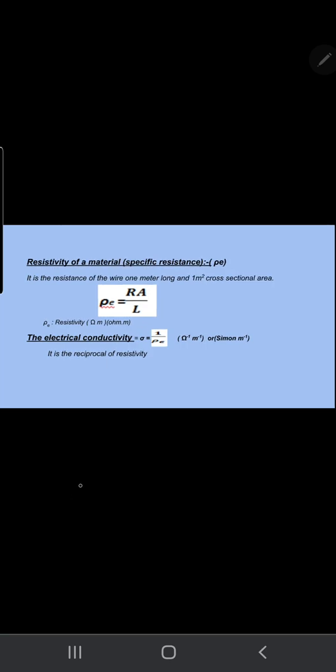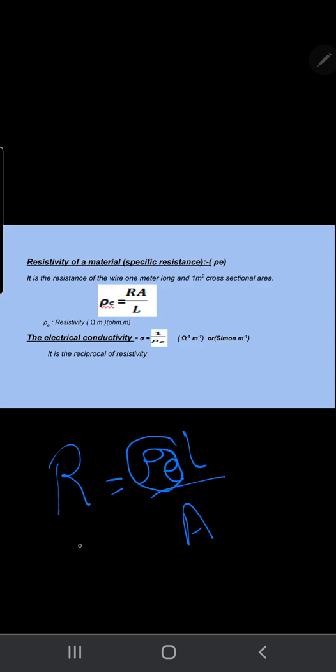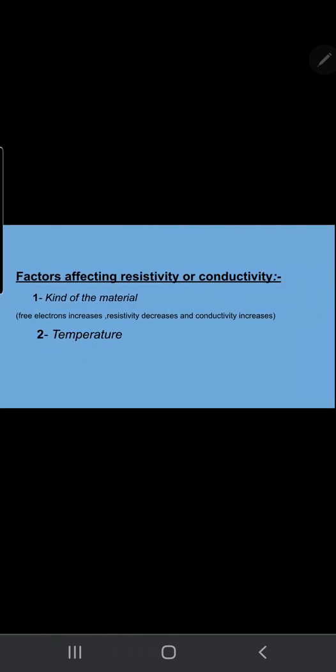Resistivity from the law R equals rho L over A: so resistivity equals R A divided by L. Define resistivity from this law: it is the resistance of a wire 1 meter long and 1 meter square cross-sectional area.